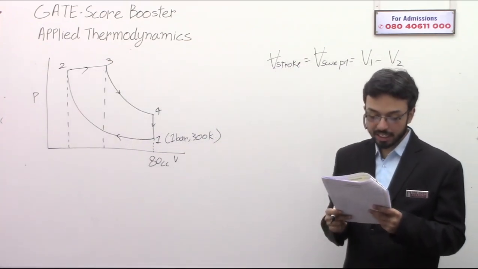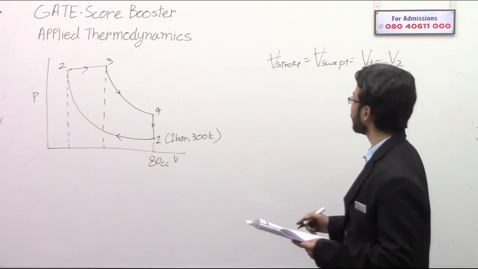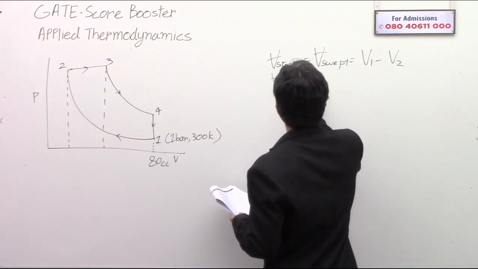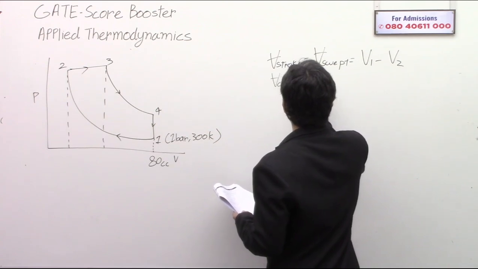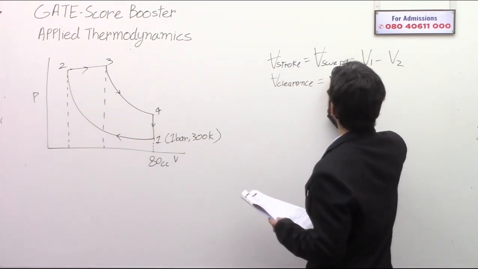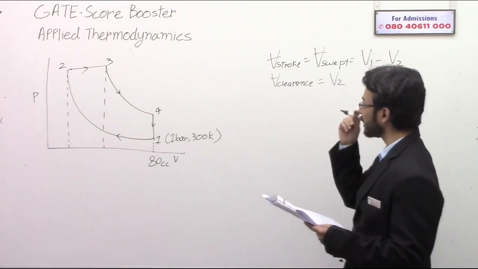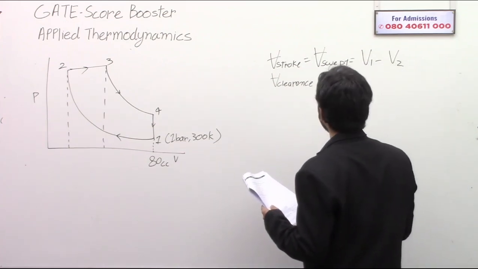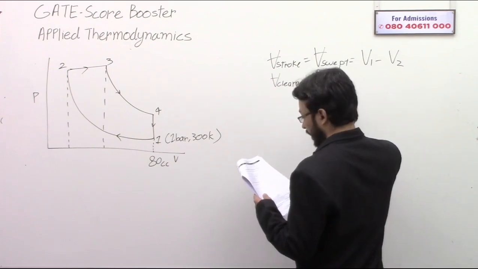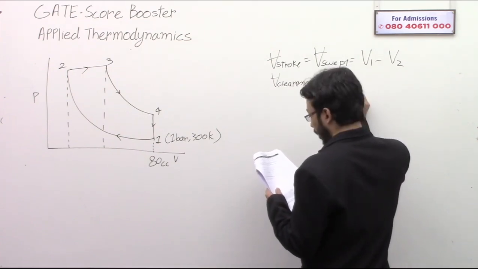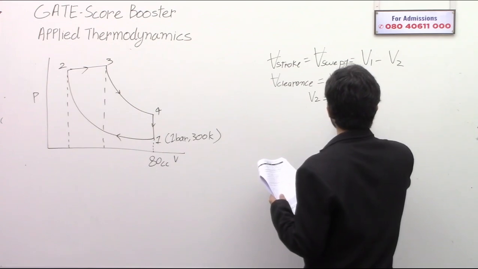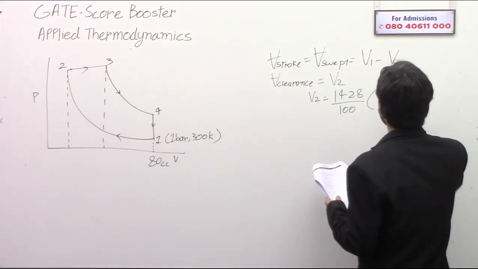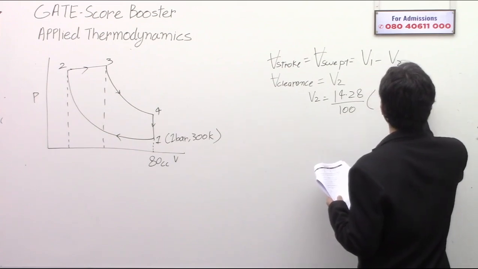So what they have said, the clearance volume, that is V clearance, is the minimum volume, and this is equal to V2. The clearance volume is basically V2. So V2 is equal to 14.28 divided by 100, that is percent of the swept volume, V1 minus V2.